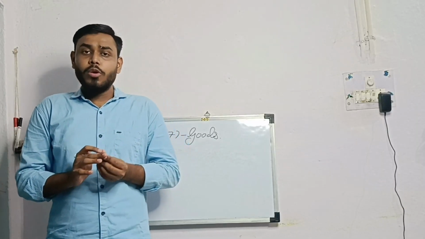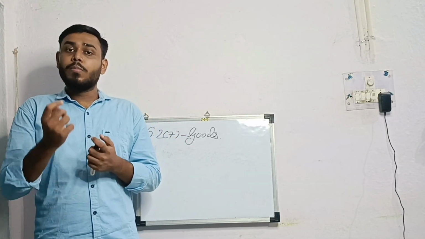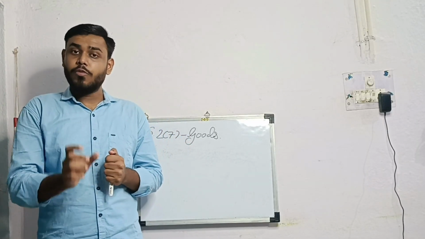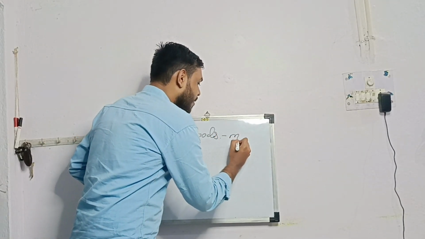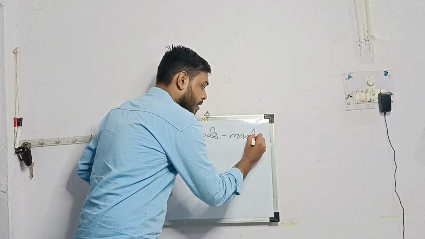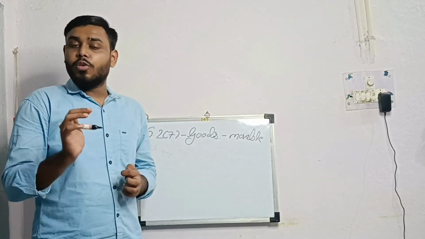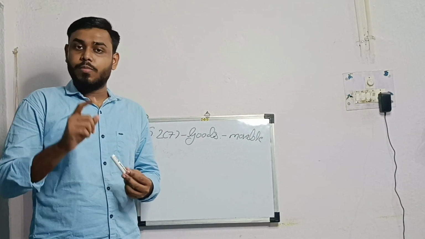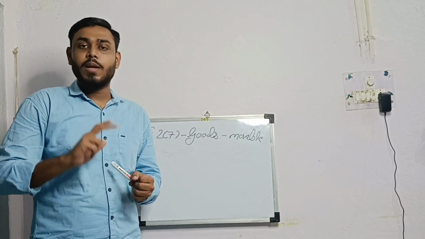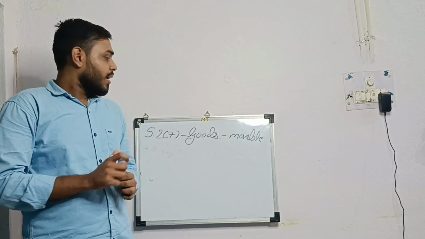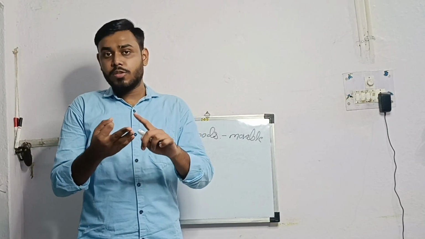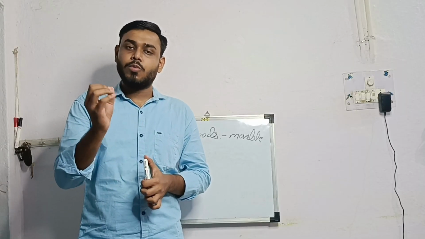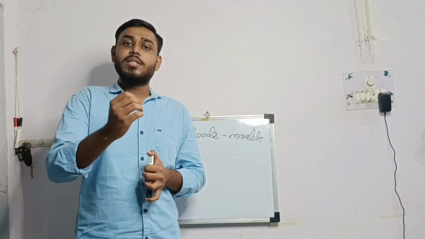Goods means every kind of movable property, highlight this word, movable property, except number one, actionable claim, and number two, money. But these goods also include share, debentures, stocks, and things attached to earth which are going to be severed.